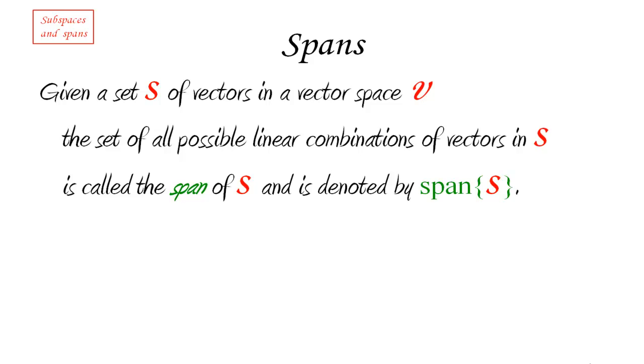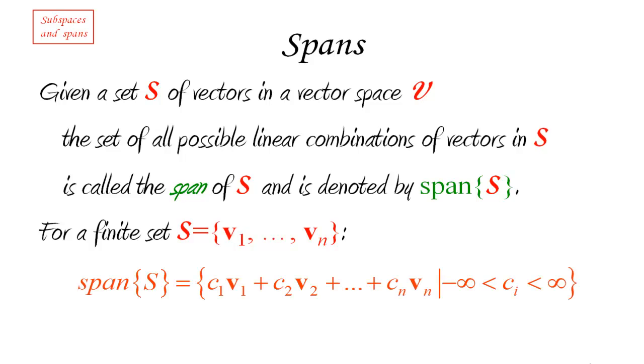So what we do in order to consider the span of a set of vectors is we start from a set, and then we say, all right, what are all the possible linear combinations that I can get from it? So in particular, if I start from a finite set v1, v2 up to vn, so I take a small finite set of vectors, then its span is going to be given by the set of all possible linear combinations for all possible scalars that I can pick between negative infinity and infinity.